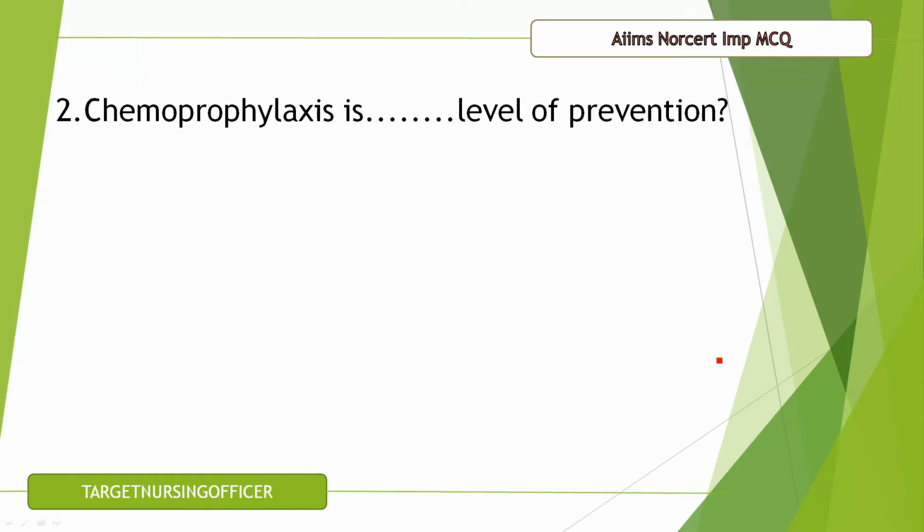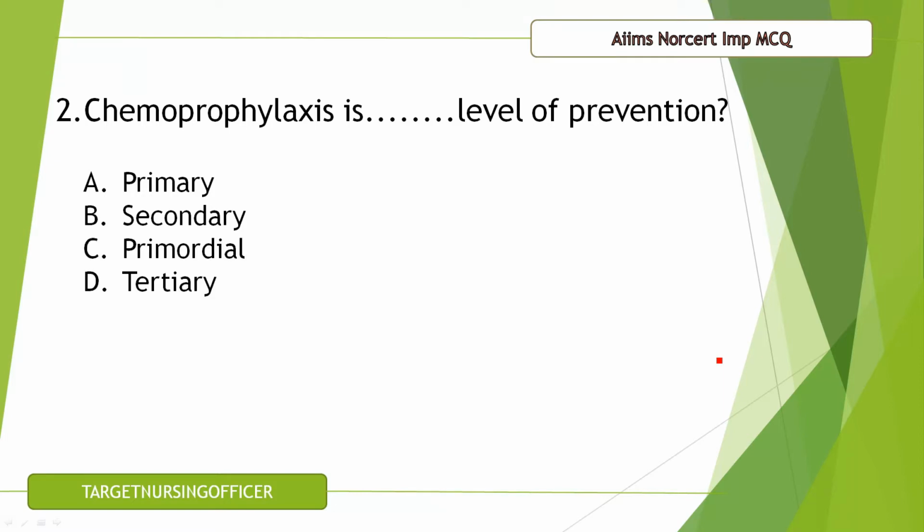Question number 2, chemoprophylaxis is dash level of prevention. A. Primary, B. Secondary, C. Primordial, D. Tertiary. The correct answer is A, that is primary. Chemoprophylaxis is a primary level of prevention.